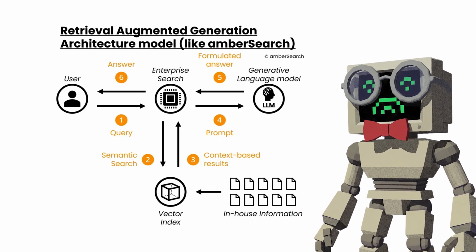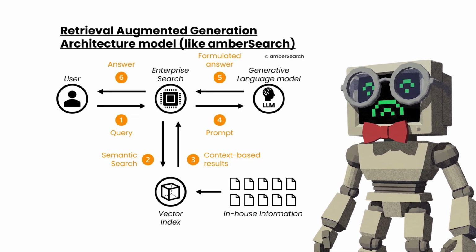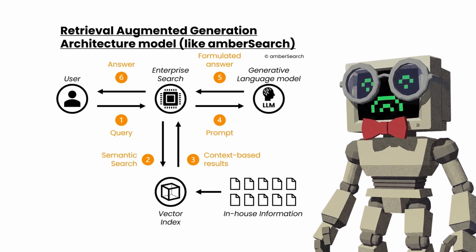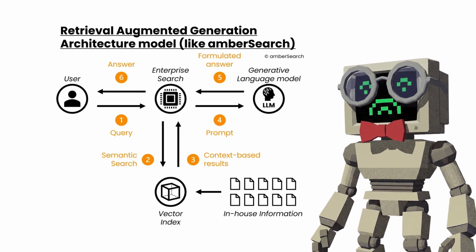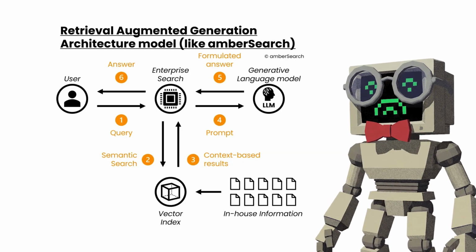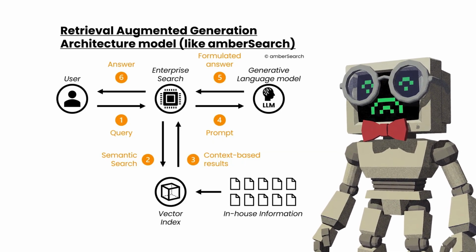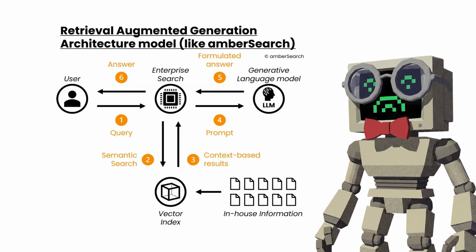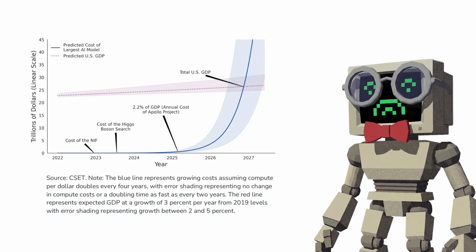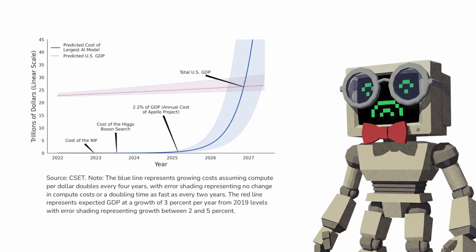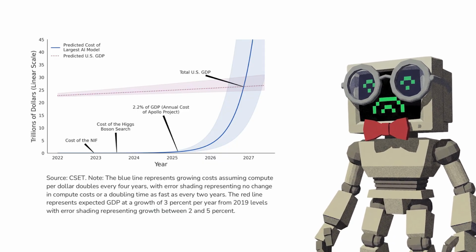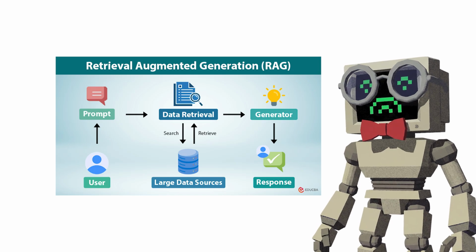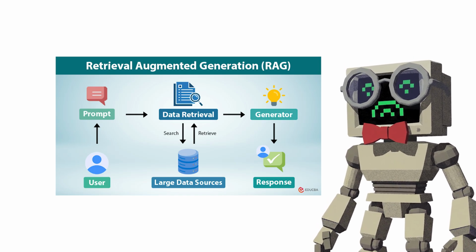And because the knowledge base exists independently of the model, you can update it anytime. New research comes out, add it to the index. Company policy changes, swap the document. The model doesn't need retraining. It doesn't need fine-tuning. You just update the library it reads from. That operational advantage is massive at scale. Retraining a large language model costs millions. Updating a document index costs practically nothing. For any knowledge-intensive application, RAG is dramatically cheaper to maintain than a continuously fine-tuned model.